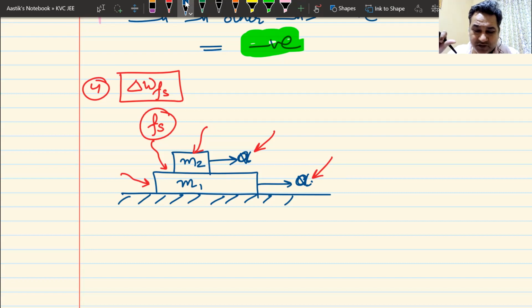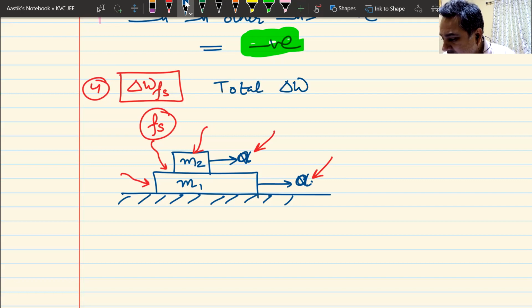If the force on block 1 is leftwards, the force on block 2 would be rightwards, same forces, and the displacement would be the same because they have the same velocities and the same acceleration. In this case, the total work done by static friction would be 0.